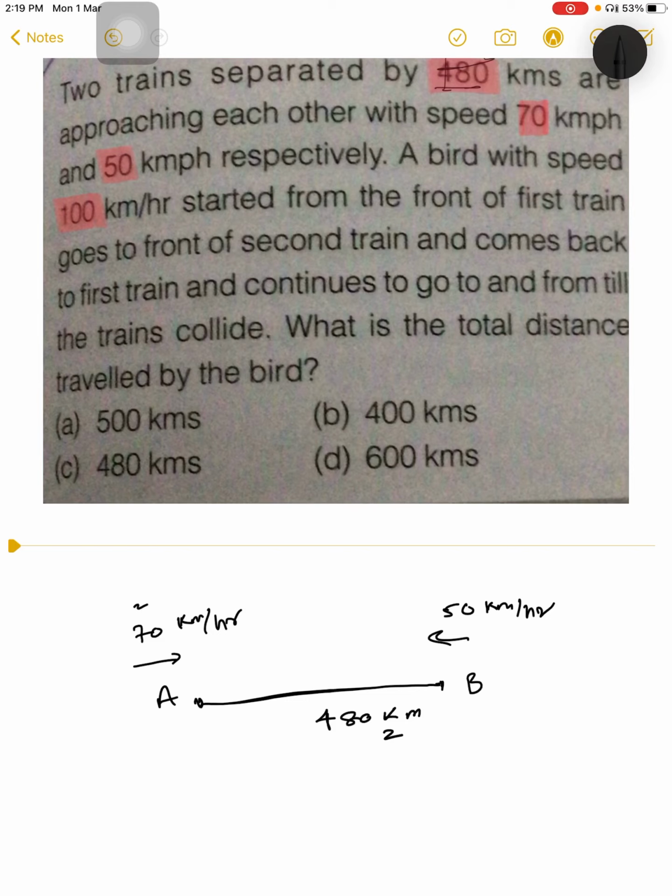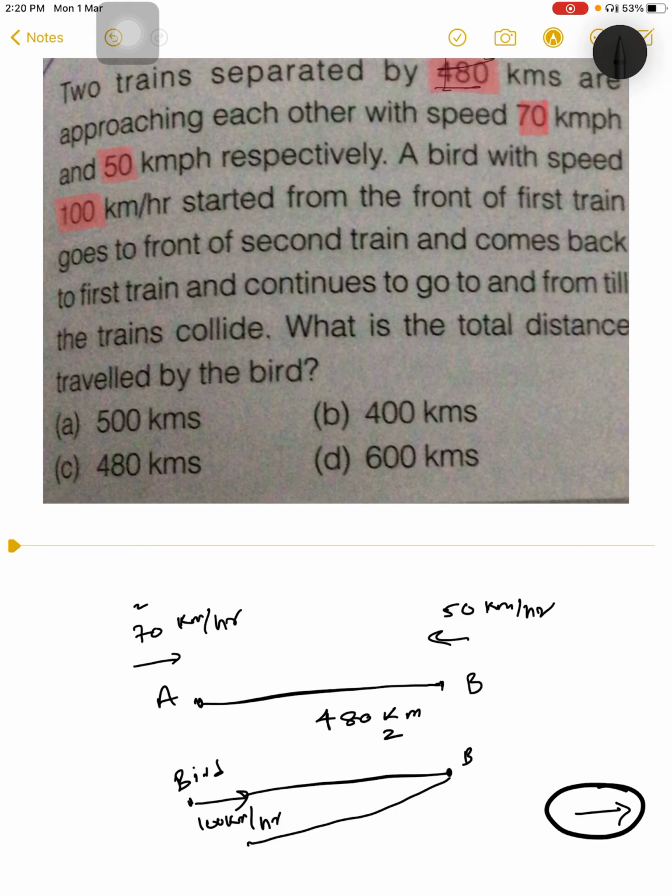Suppose a bird is sitting on the train A. This bird is moving with 100 kilometers per hour and making a to-and-fro motion. So it goes till the train B and comes back to the train A. As it moves to the train B, the train A also moves in the forward direction. So the bird will touch the train B and come back to the train A.